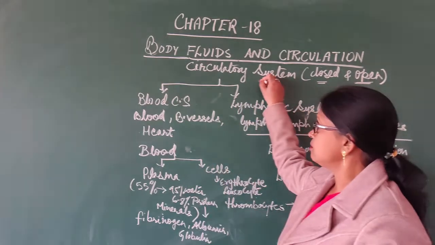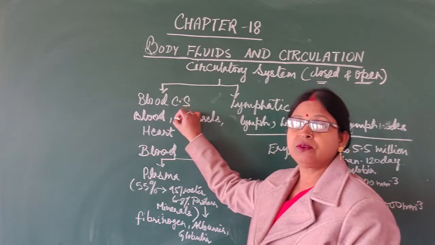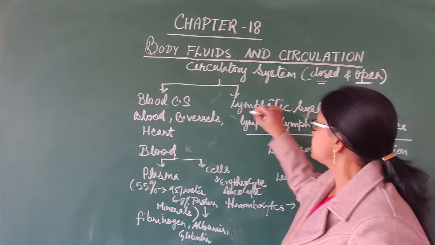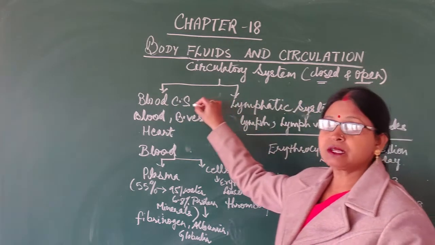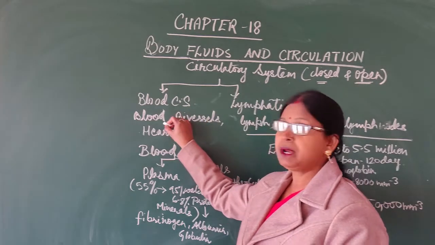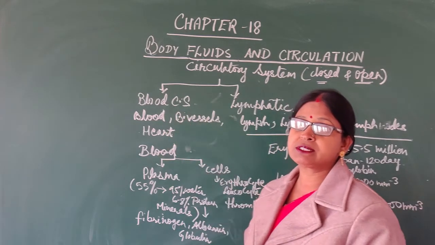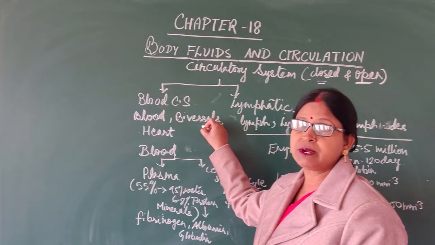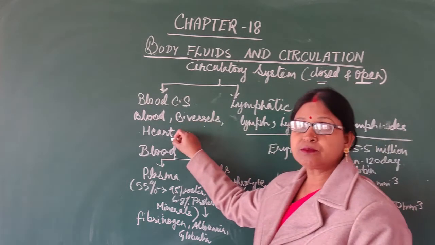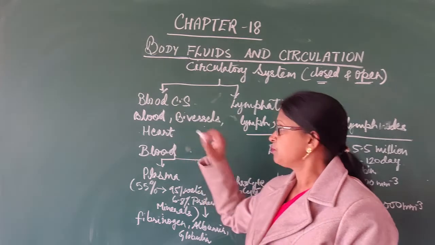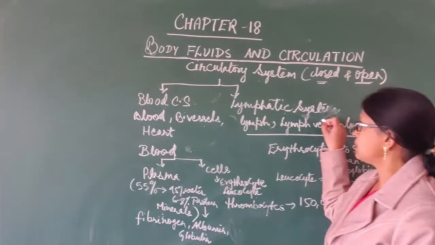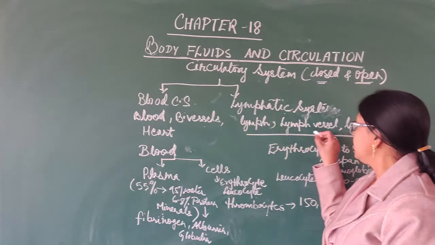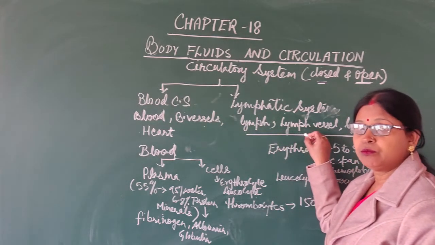Now, the circulatory system in human beings can be divided into two parts: the blood circulatory system and the lymphatic system. The blood circulatory system consists of the blood, the fluid which is moving in it, the blood vessels, that is arteries, veins, blood capillaries, and the pumping organ, that is the heart. Whereas the lymphatic system consists of the lymph, a blood-like fluid, and the lymph vessels in which it moves.